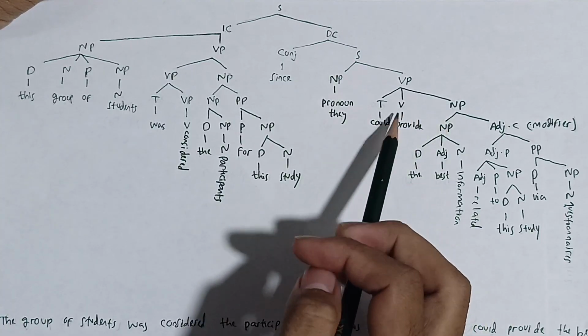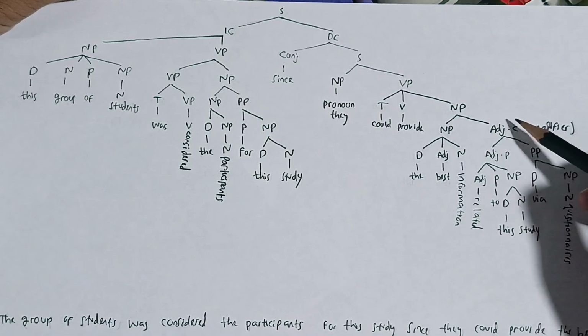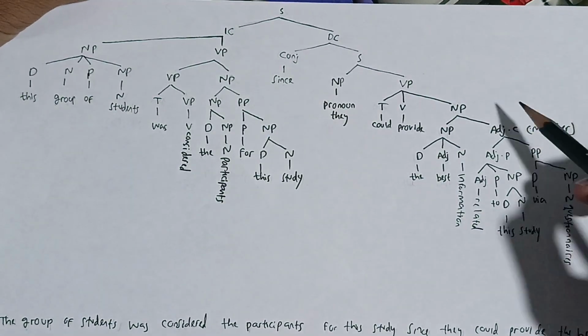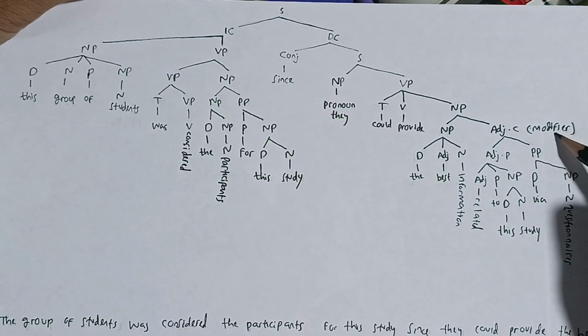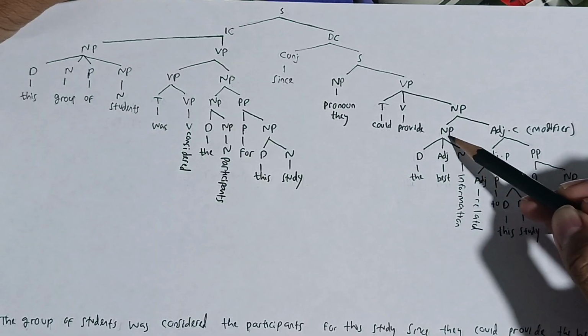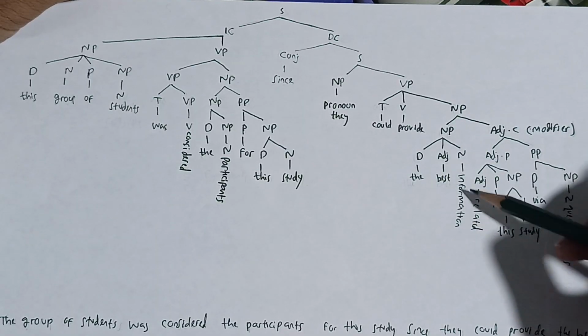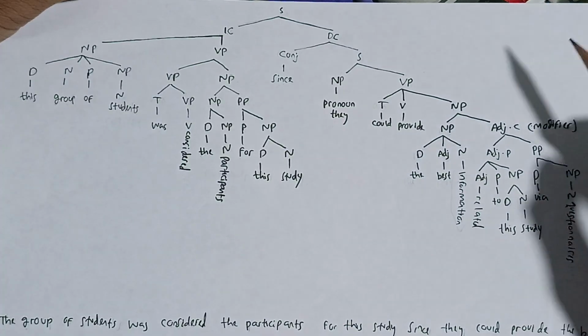The tense is called, the verb is provide, and the noun phrase is formed by noun phrase and adjective clause or modifier. Why the function of the adjective clause of this? Because this clause is to describe the noun phrase. This noun phrase, the information, the best information to describe this one, to describe this information.